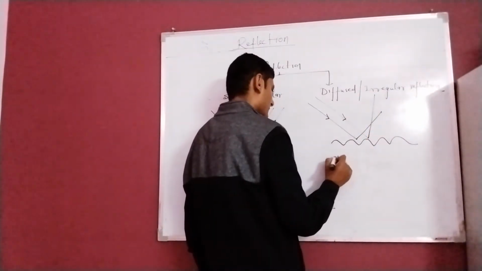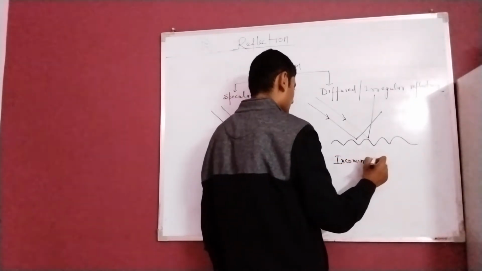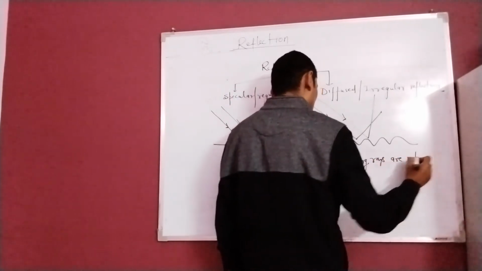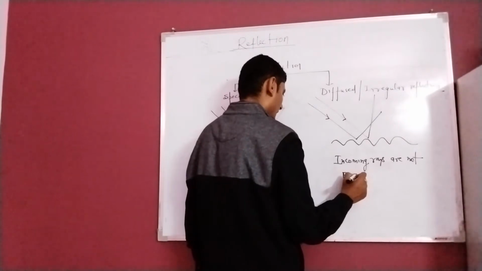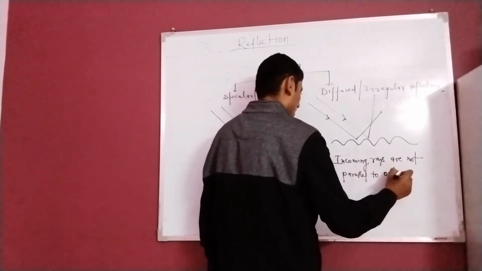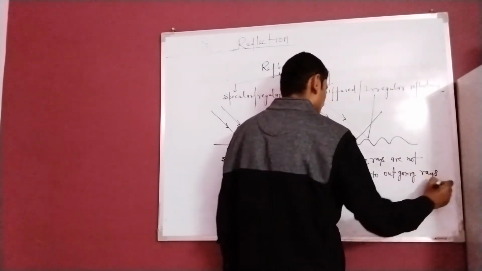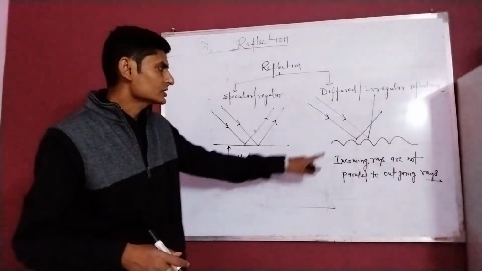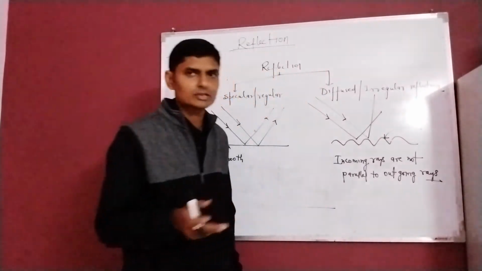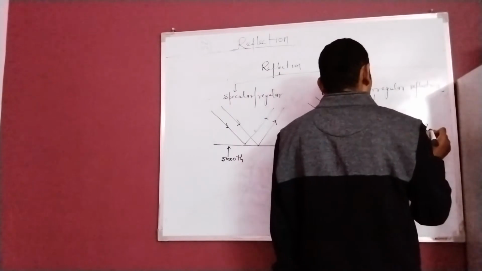Incoming rays are not parallel to outgoing rays because this surface is rough. Rough and smooth is compared with respect to wavelength of the light. So this is rough.